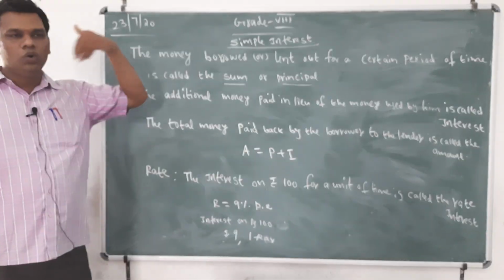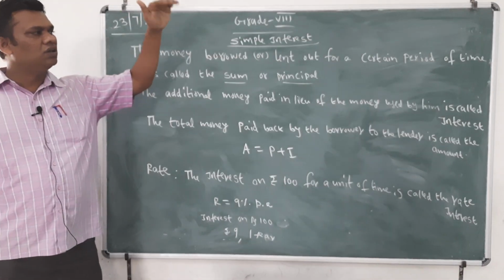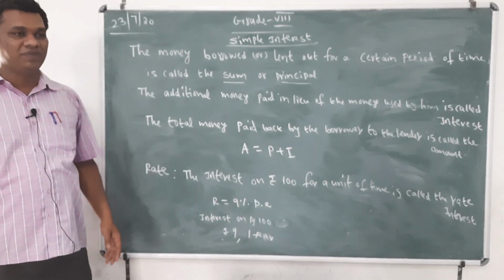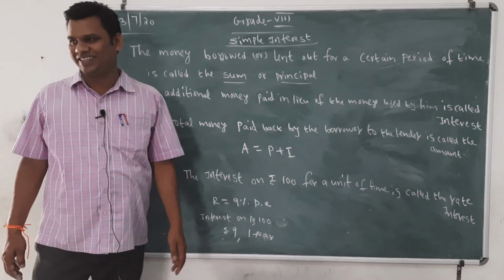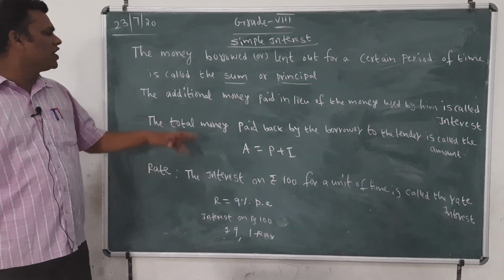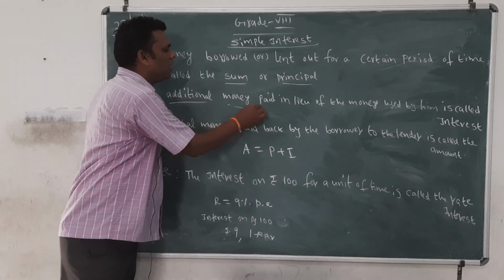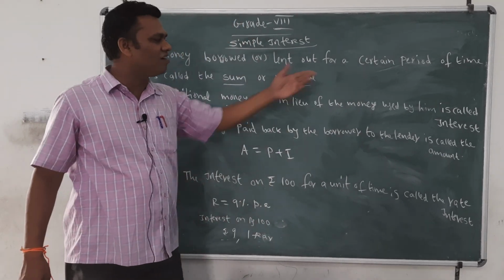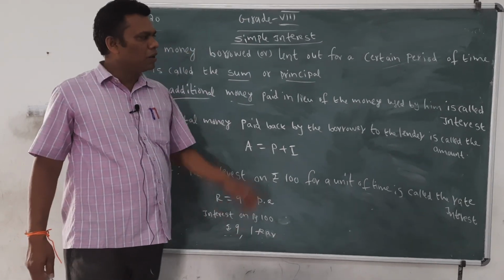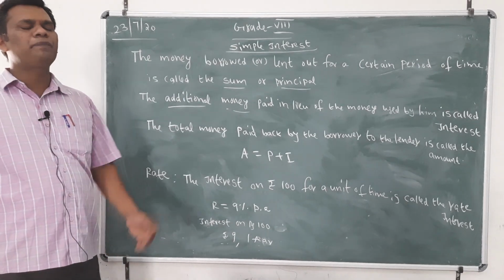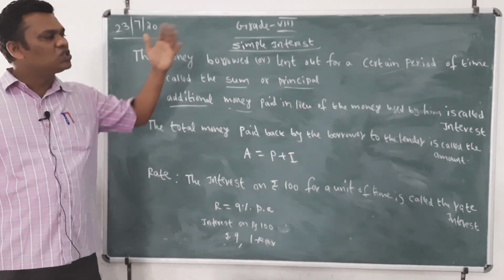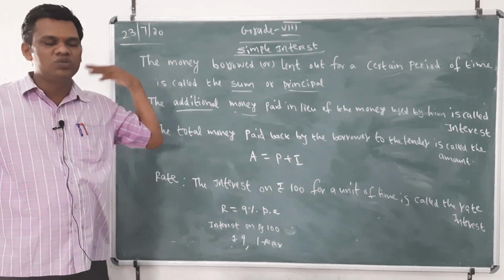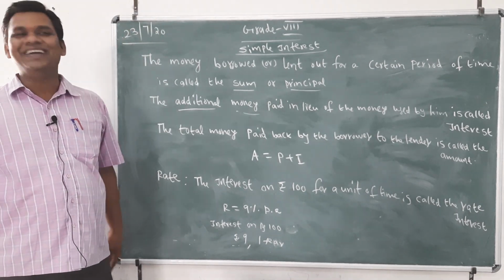Means you took 10,000 from one person, you paid him 11,000. What is the difference? 1,000 rupees more you are paying. That 1,000 rupees is called interest. The additional money paid in lieu of the money used by him is called interest. You used another person's money, that's why you are paying more. You took 10,000, you are paying him 11,000, so the 1,000 rupees is called interest.